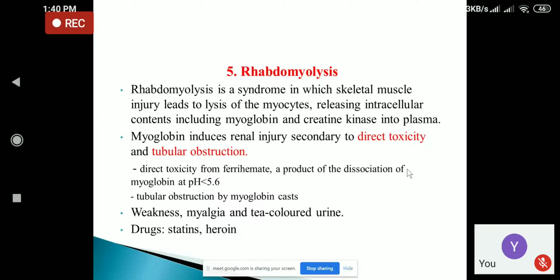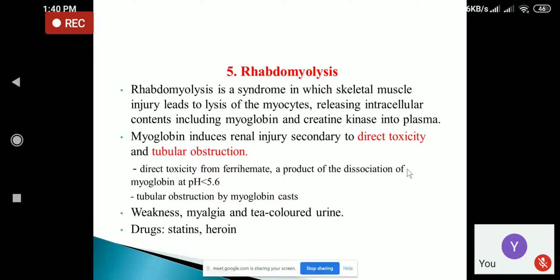And this myoglobin may cause renal injury secondary to direct toxicity, or it may cause renal injury secondary to tubular obstruction. So how does it cause direct toxicity? The direct toxicity is from ferrihemate, which is a product of dissociation of myoglobin, which occurs at a pH of less than 5.6.